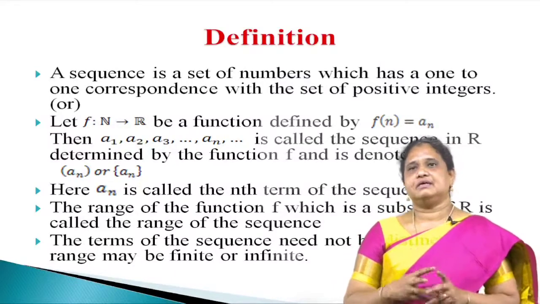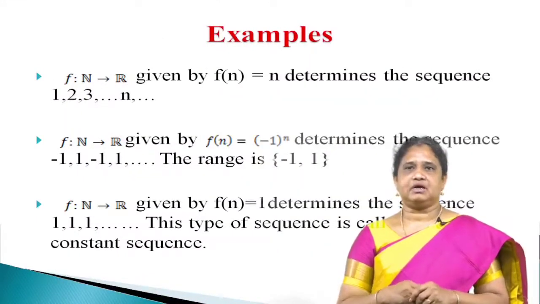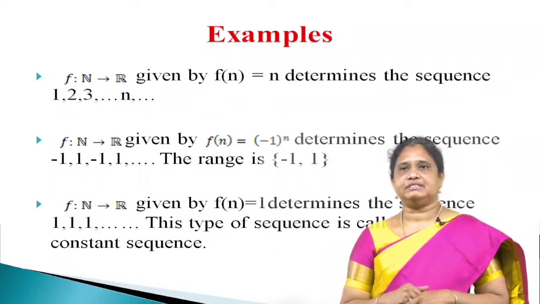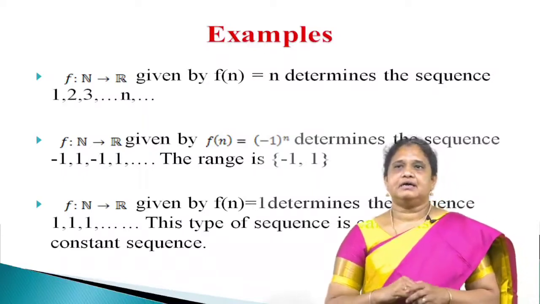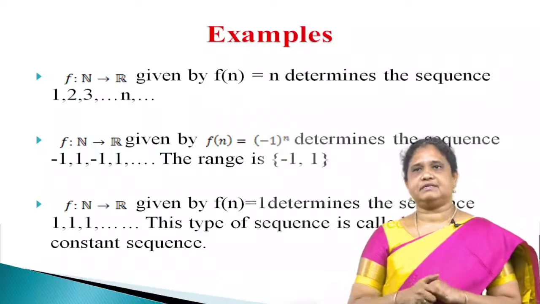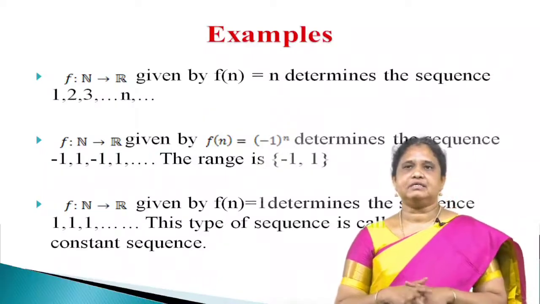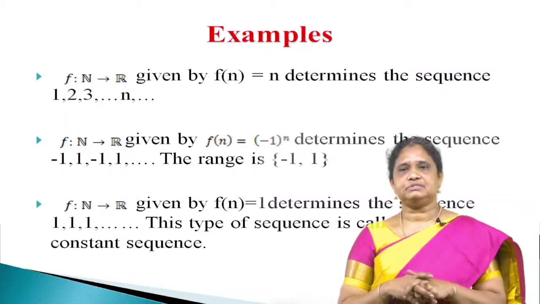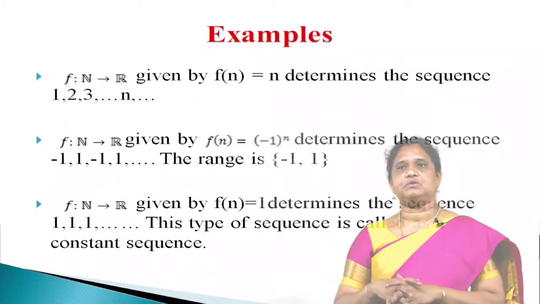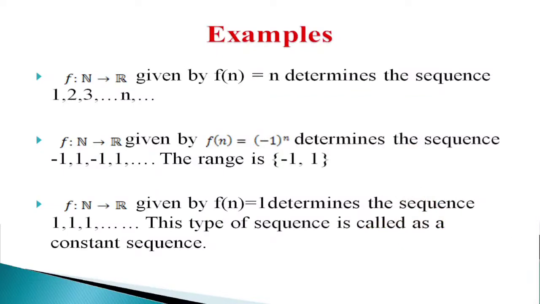Some examples. Let f from N to R be defined by f of n is equal to n. Here, if we allot 1, 2, 3, etc. for n, we get the sequence 1, 2, 3, etc., n, etc. Here it is an infinite sequence. Another example, f from N to R defined by f of n is equal to minus 1 the whole power n, which determines the sequence minus 1, 1, minus 1, etc.